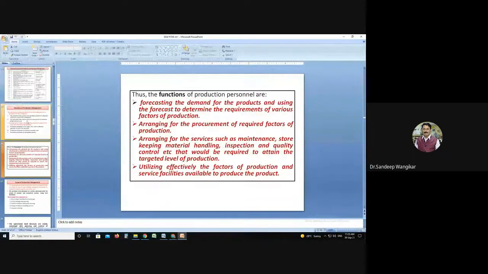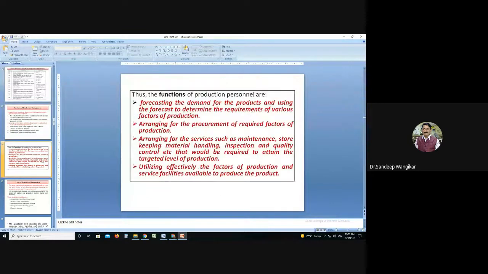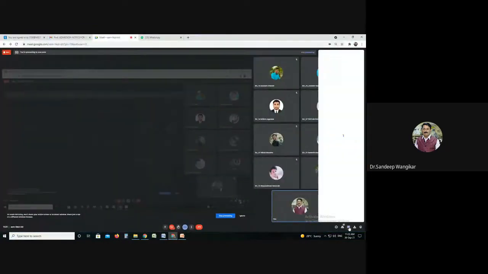Okay, friends. Today we have discussed in detail the historical evolution of production management, and then the functions of production management, and what production personnel should do. So: forecast the demand, arrange for procurement of the factors required, arrange the different services such as maintenance, stores, inspection and quality control, and utilize effectively the factors of production. These are the different things required for production.